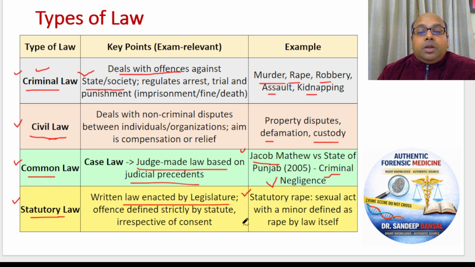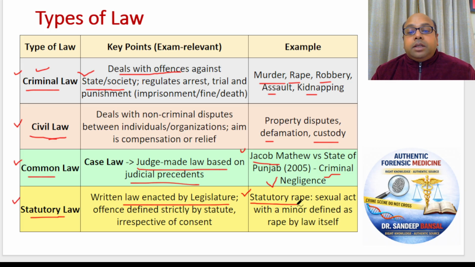So if a female below 18 years of age is found to be involved in physical intercourse, the male will be accused of rape. It is rape to have intercourse with a female who is below 18 years of age. This is a law passed by Government of India.